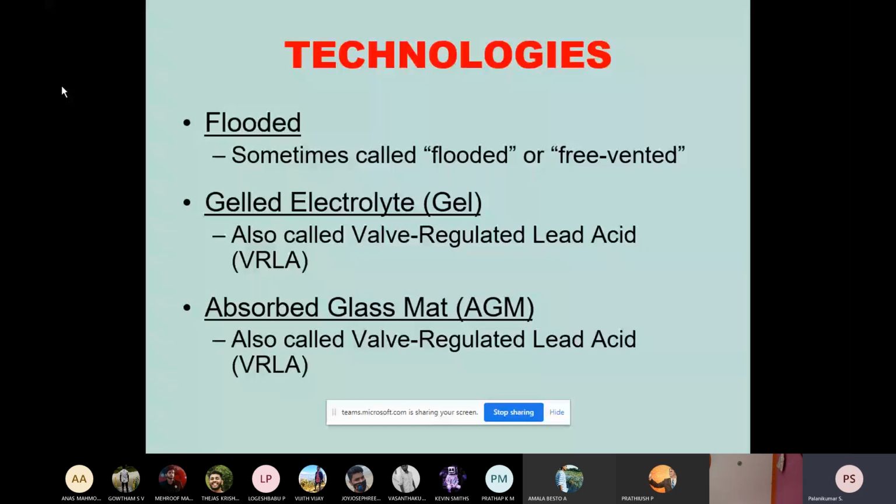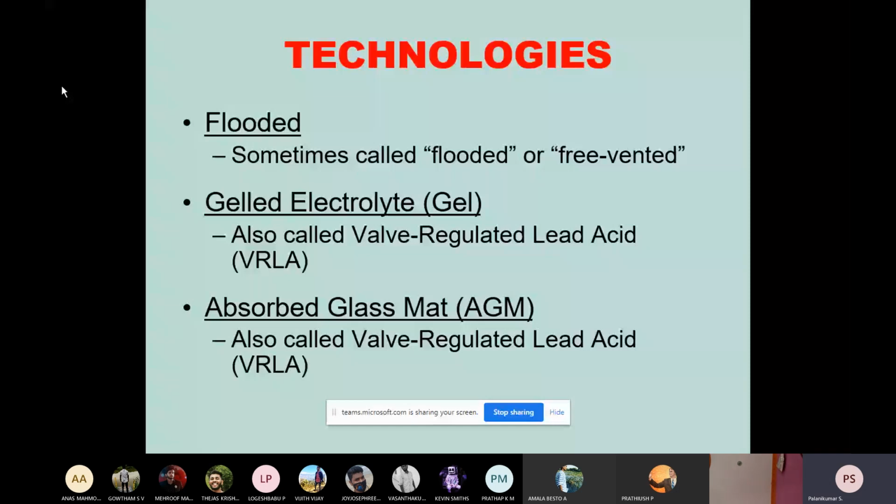So in order to facilitate that, there is a technology called AGM, absorbed glass mat. It's also called valve regulated lead acid. With such a battery, you need not fill the electrolytes, whereas with a lead acid battery, we have to fill the electrolytes.